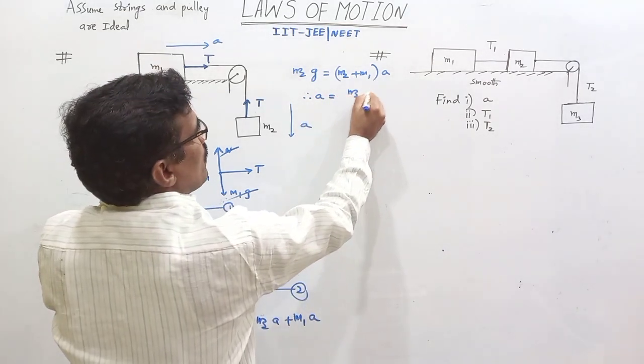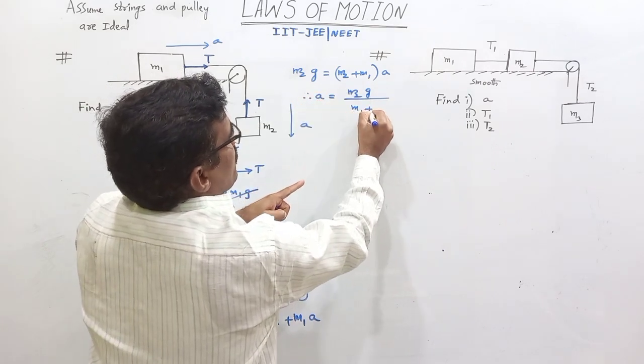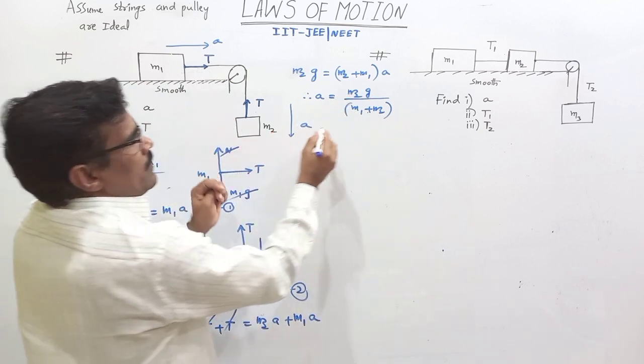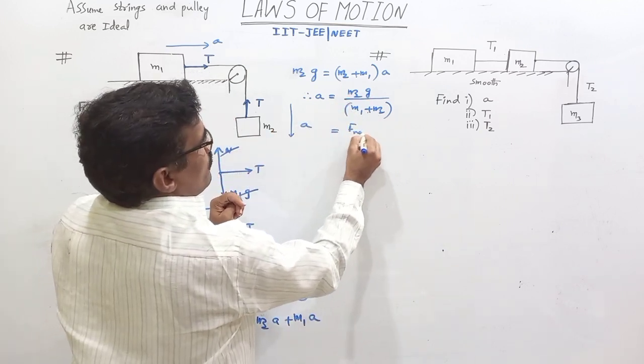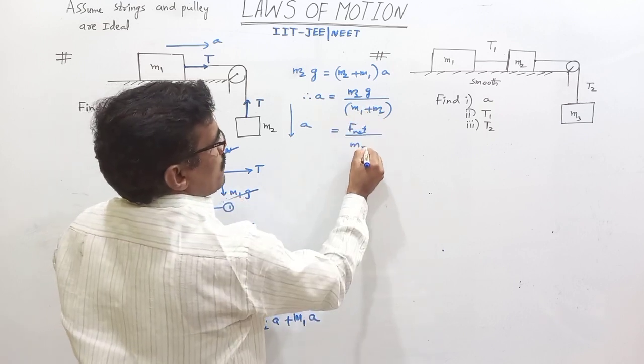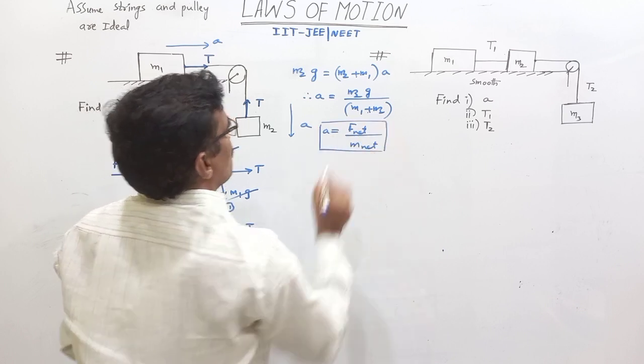Therefore, the acceleration of each block is equal to M2G by (M1 plus M2). Here M2G is nothing but the net weight, the net force, divided by the net mass. This is the acceleration of each block.